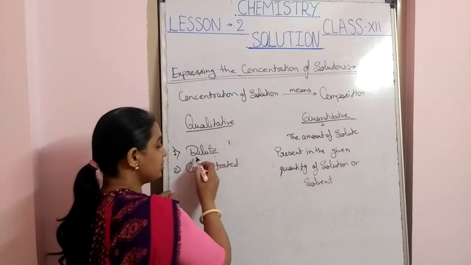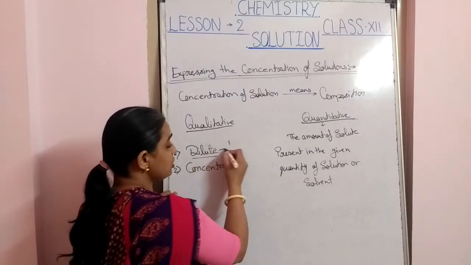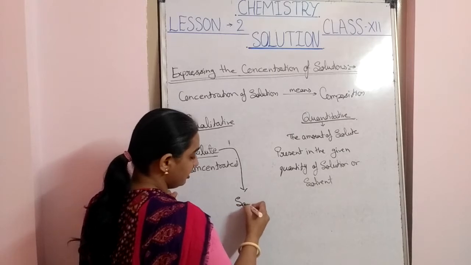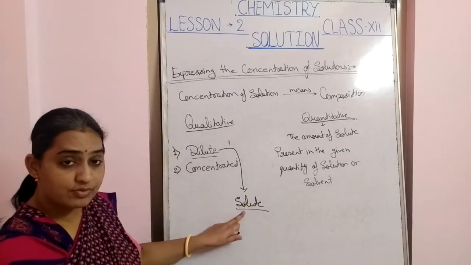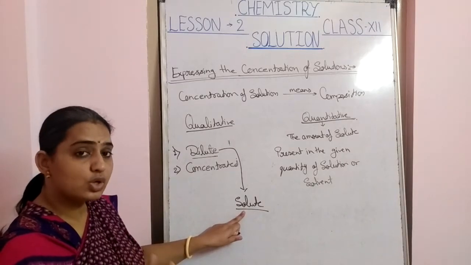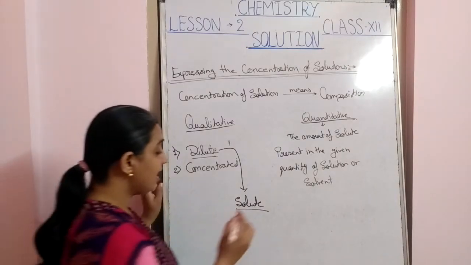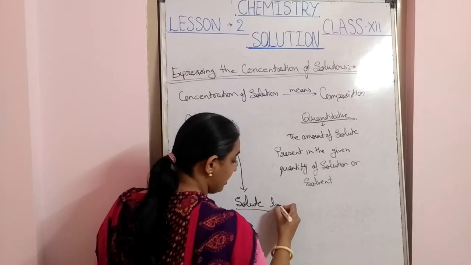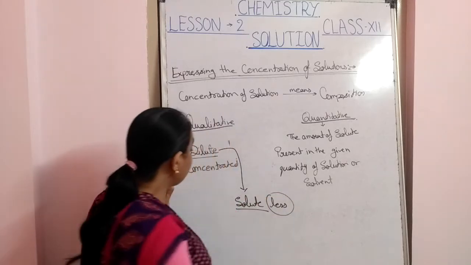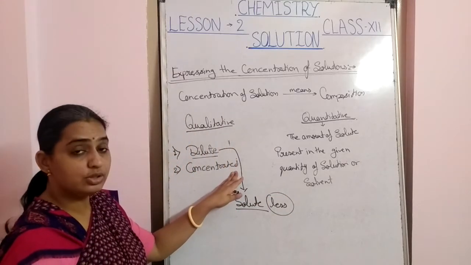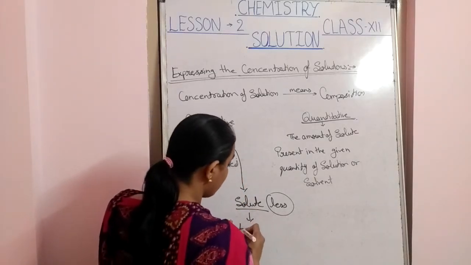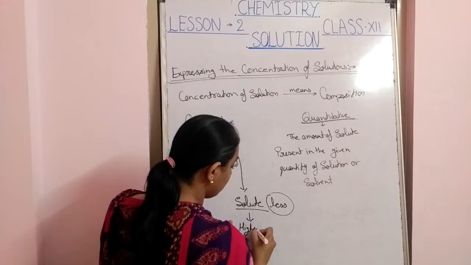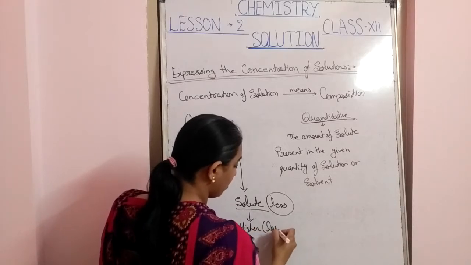What is dilute and concentrated? Dilute is that type of solution in which the solute, the main term being solute, is present in a small amount. But a concentrated solution is one in which the solute is present in a large or higher amount.